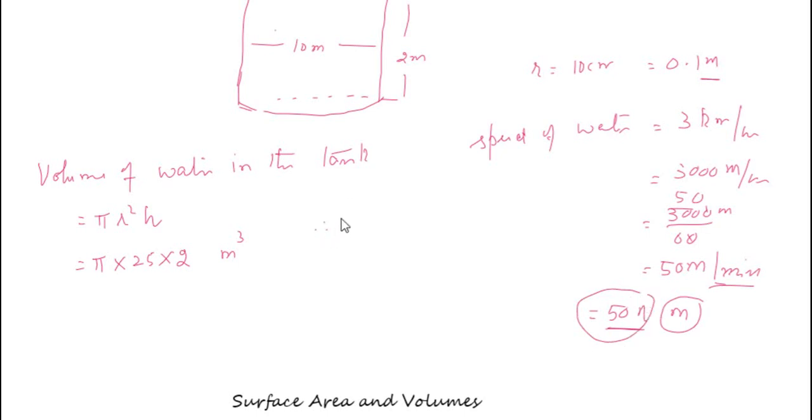Therefore volume equal to here pi r square h, that is pi into r square, that is 0.1 into h. H is the length of the water column, that is 50 n. Now these two volumes, this is one, the volume of the water collected, here the volume of the water flown through the pipe, they are equal.